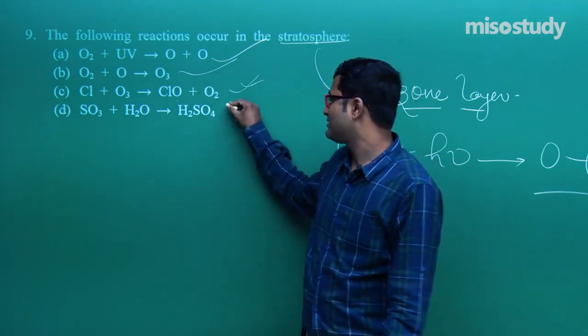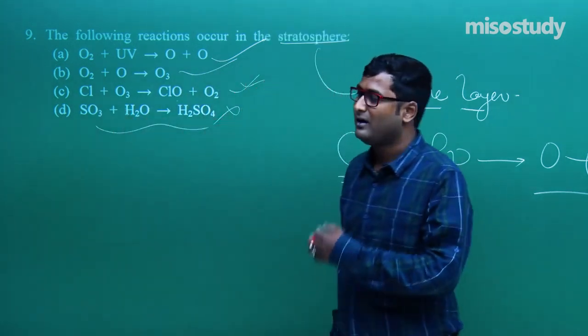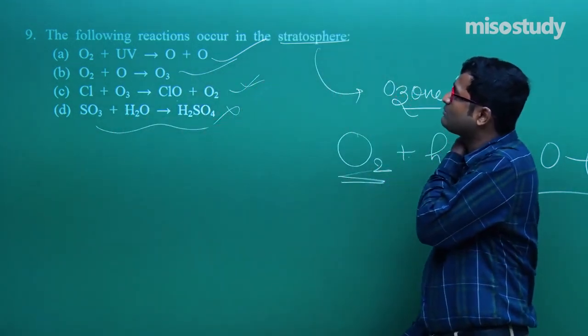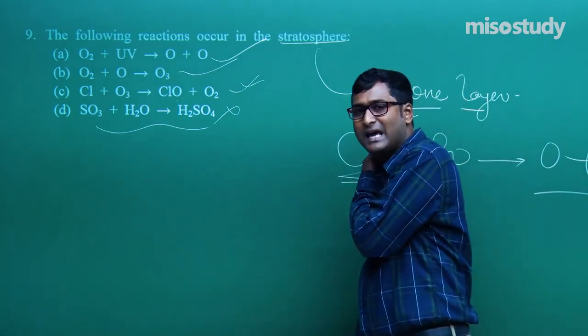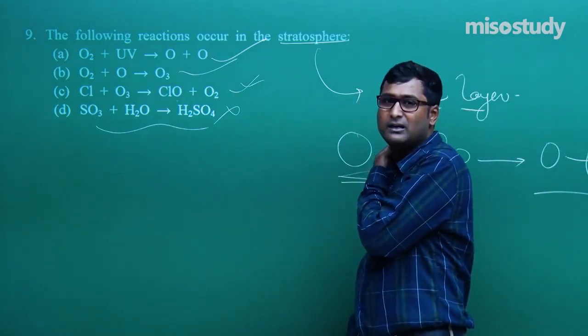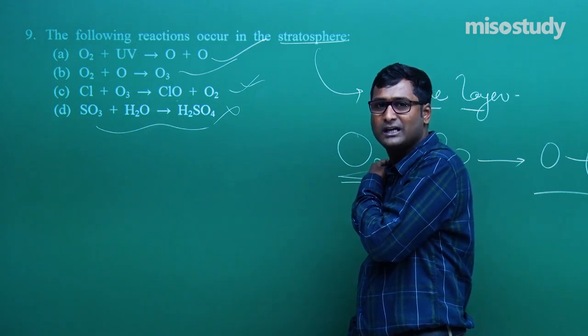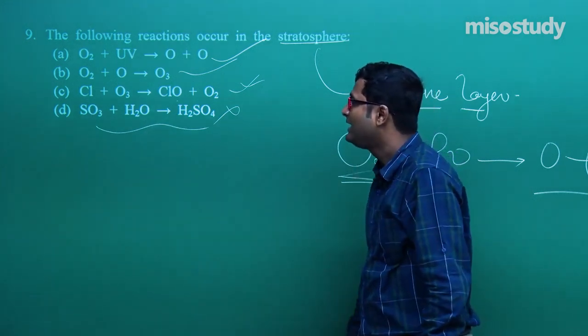This is not a reaction, this is the acid rain. So for this question, what is the correct option? A, B and C. This is also a multiple choice type question. Clear to you, friend? A, B and C.